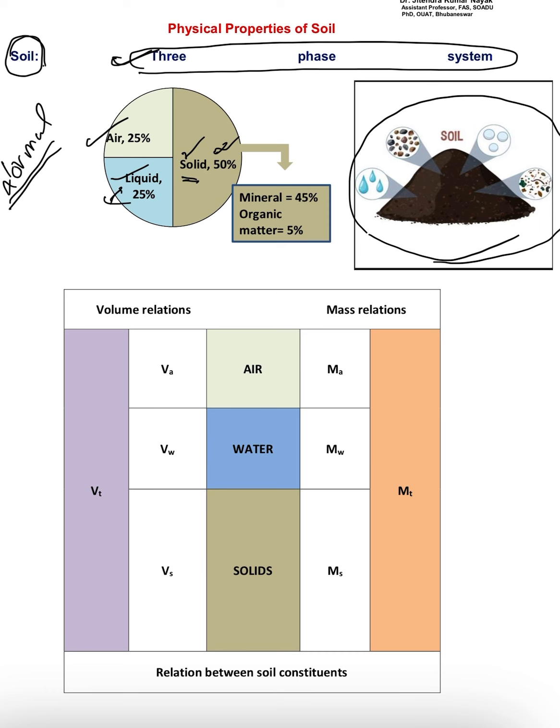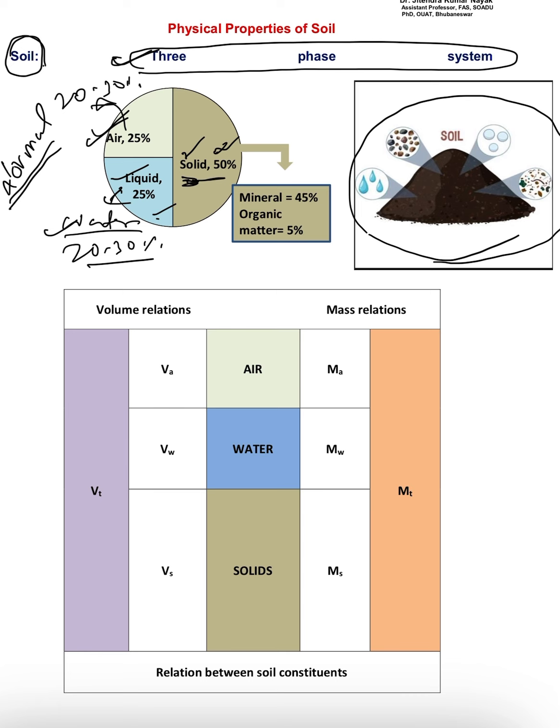The liquid portion is nothing but water, which varies from 20 to 30%, and air also varies from 20 to 30%. So on an average, in a normal soil, the solid portion constitutes 50%, liquid means water constitutes 25%, and air or vapor constitutes 25%.